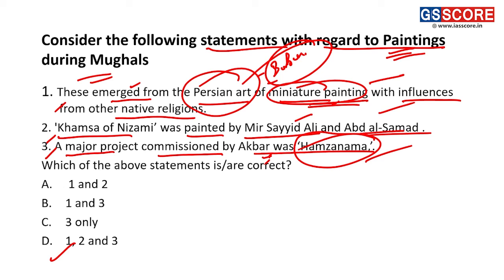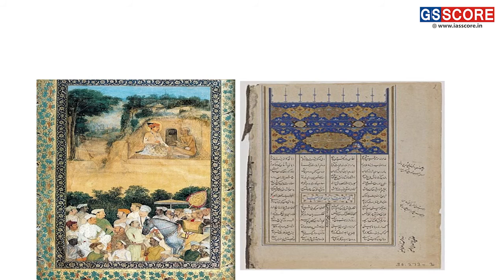Fine. So let's look at the explanations here. The first is, while we are talking about the Mughal paintings, this is Jahangir with a halo. This is the Hamzanama.